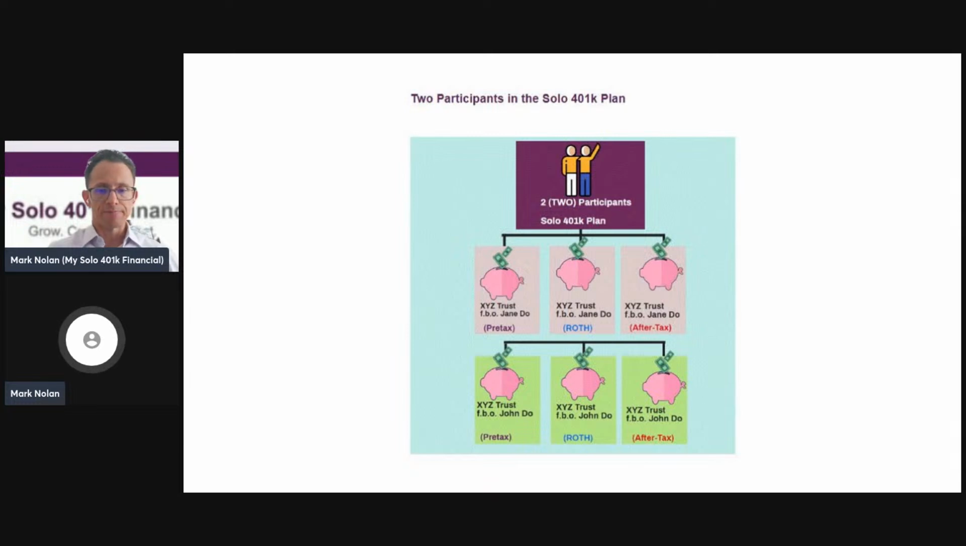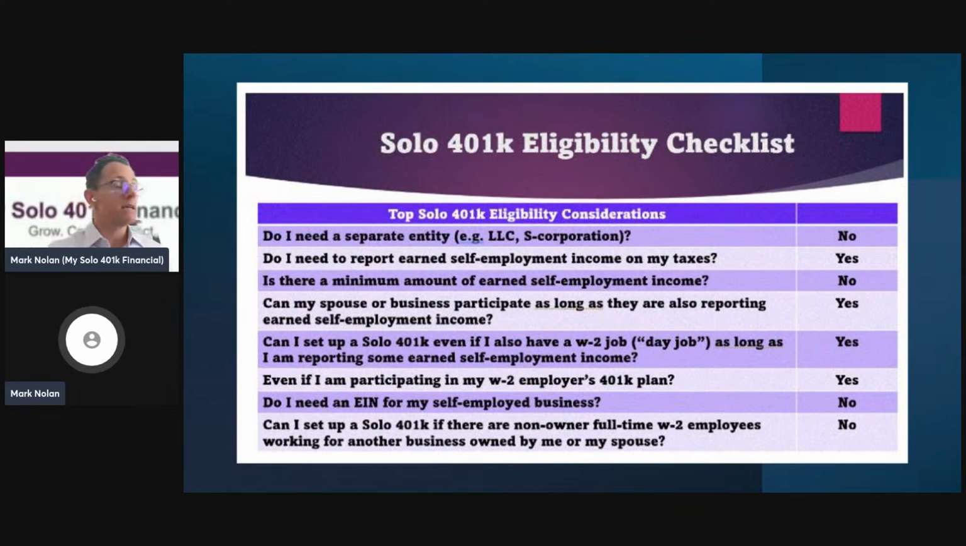Okay, let's take a look at a question here, and then we'll circle back here and talk about the eligibility checklist here. It's a good list for those who are looking to open a self-directed solo 401k for the first time. It's a good list to be aware of.